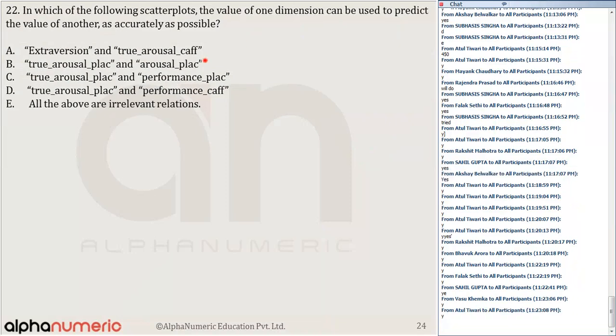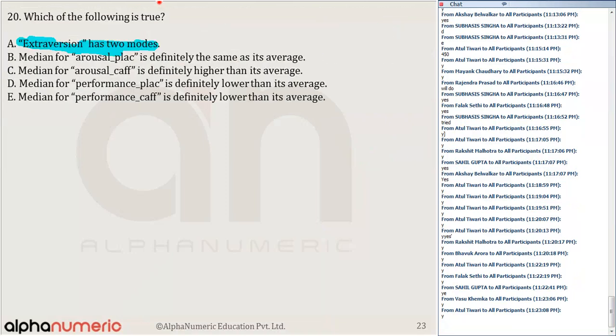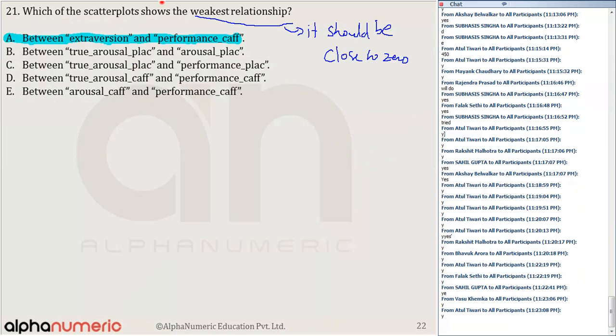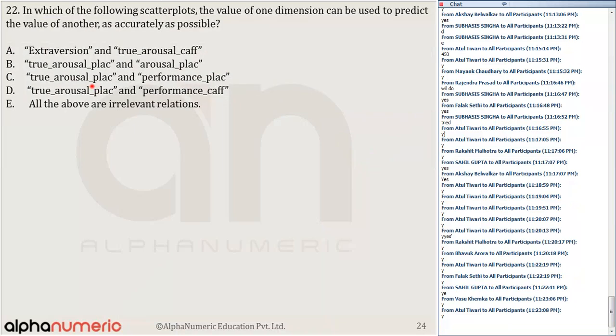Question number 21. It says, in which of the following scatter plots can the value of one dimension be used to predict the values of the other as accurately as possible. If you look at the options, option number C, true arousal flag and performance flag. The correct answer is of course option number C.